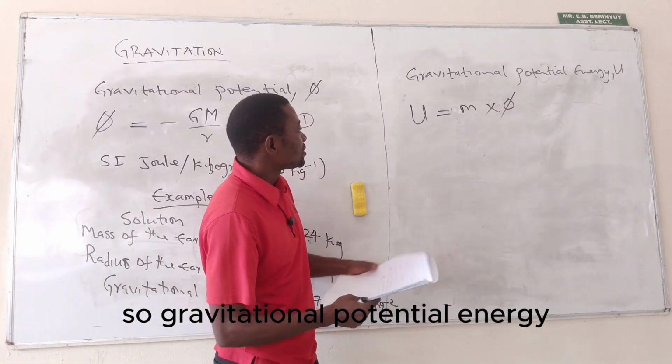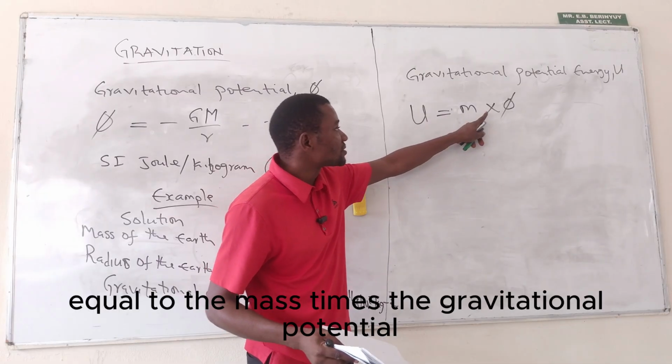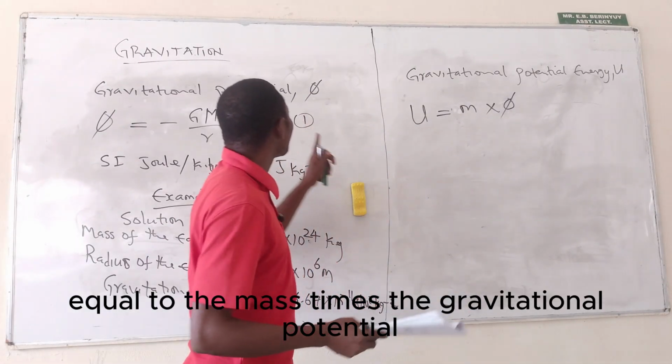So gravitational potential energy is equal to the mass times the gravitational potential.